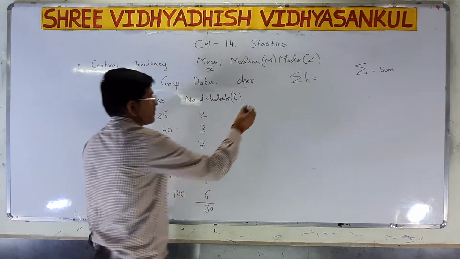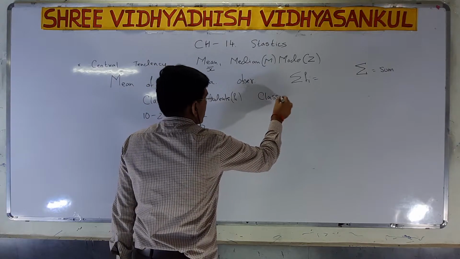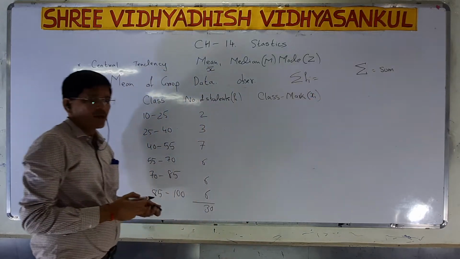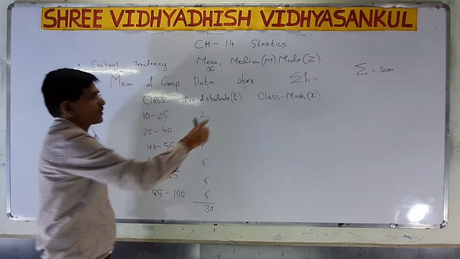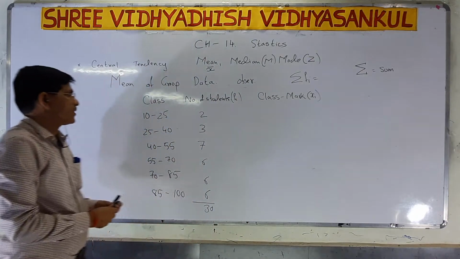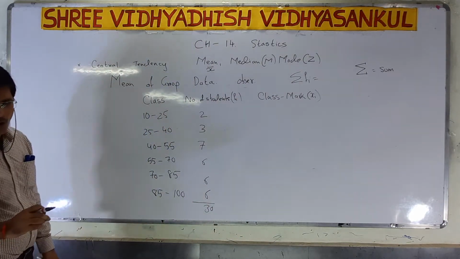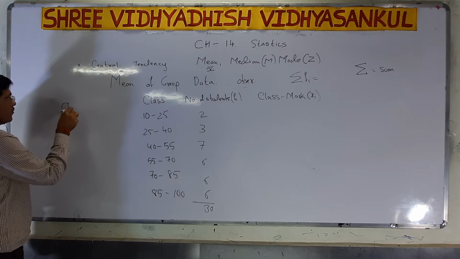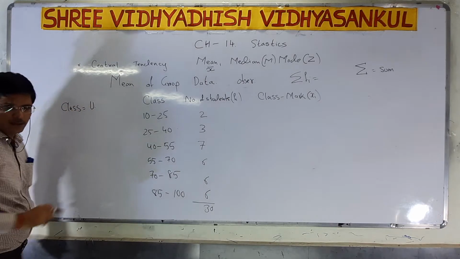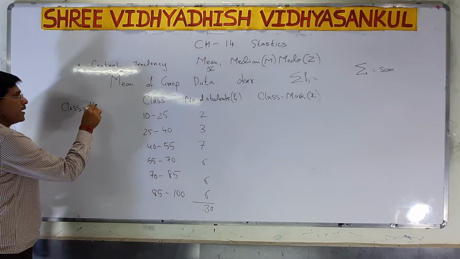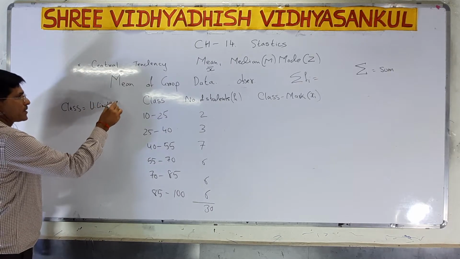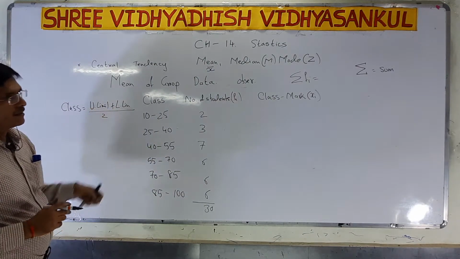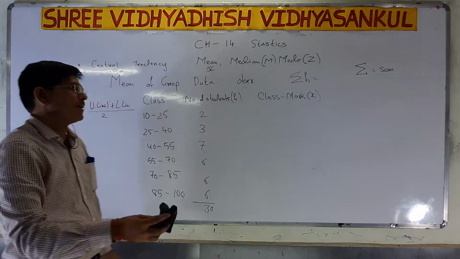That is called the class mark, or we can say xi. How can we find the class mark or xi? To find the class mark, or the central tendency, class mark is equal to upper class limit plus lower class limit divided by 2.